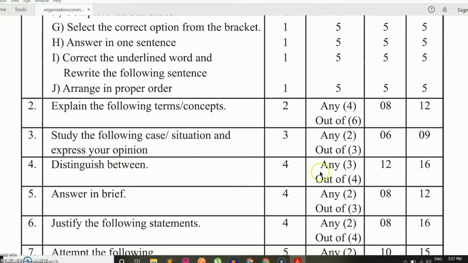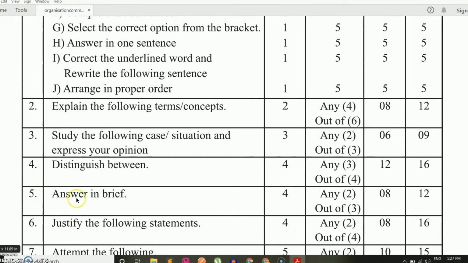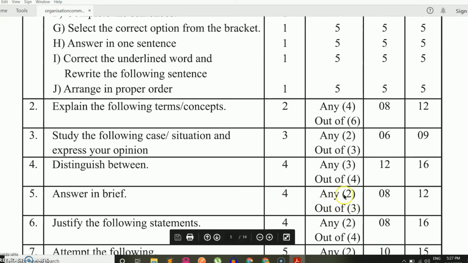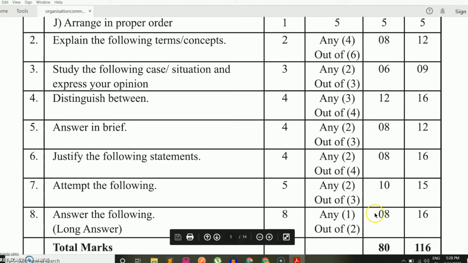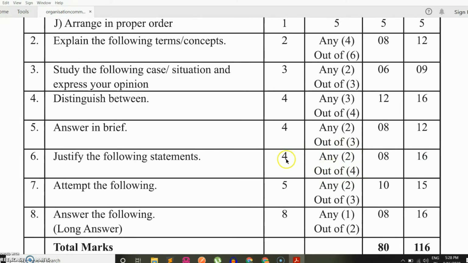Next is question number 4. Distinguish between. In distinguish between you have a total of 4 questions. Out of 4 you have to attempt any 3. Each carries 4 marks. Question number 5 will be answer in brief. In answer in brief you have a total of 3 questions. Out of 3 you have to attempt any 2, each carries 4 marks. Next is justify the following statement. Again, in justification you have a total of 4 questions. Out of 4 you have to attempt any 2, each carries 4 marks.